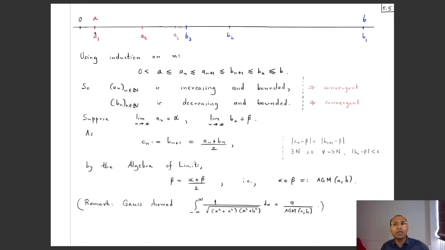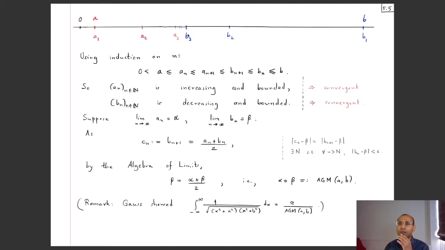So here is now a pictorial representation of what's going on. We have the seed numbers a and b. a is positive, b is positive, b is bigger than a. How is the sequence generated? Well, b2 will be their arithmetic mean. What does arithmetic mean geometrically? It's just (a plus b) by 2, so it's the real number corresponding to the midpoint of this line segment. The geometric mean will be smaller, so a2 will be on the left of b2. Then b3 will be the arithmetic mean of this a2 and b2, so it will be its midpoint. So that's b3 over here.